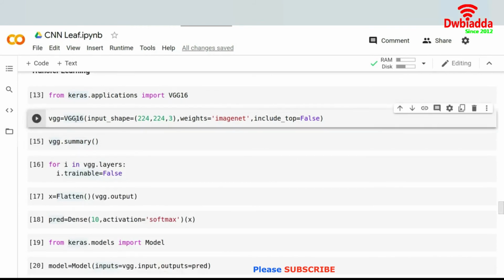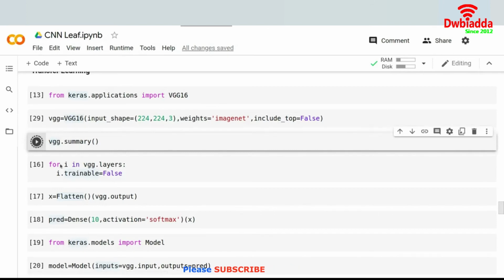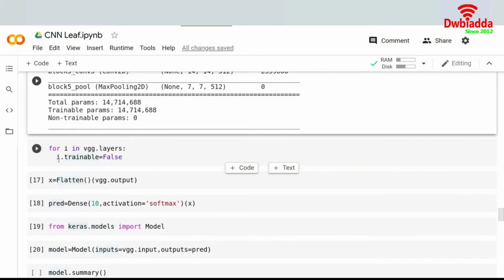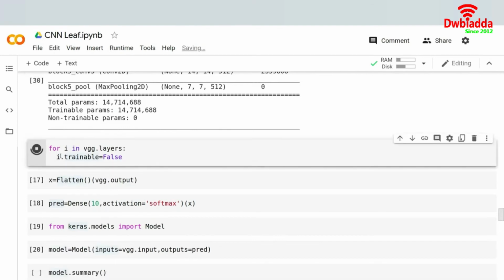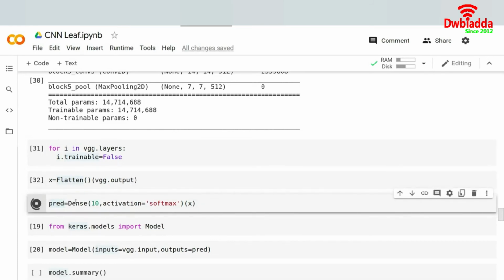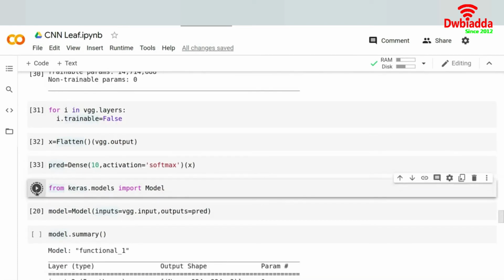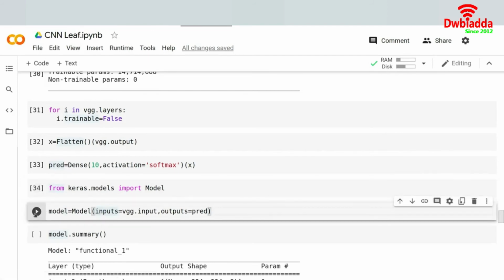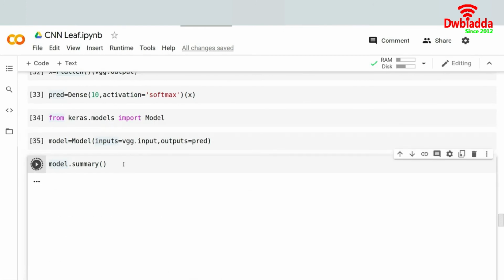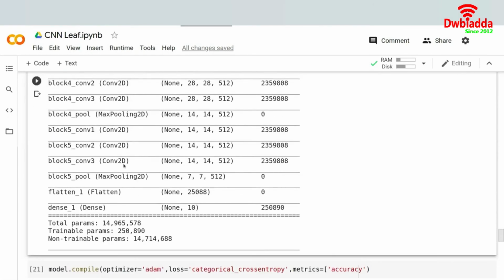So let us run this piece of code again over here. I have to run basically all the parts of my model again to train it again. This and this, and now this is the model summary that we are getting, not much of a change, actually, if you see.